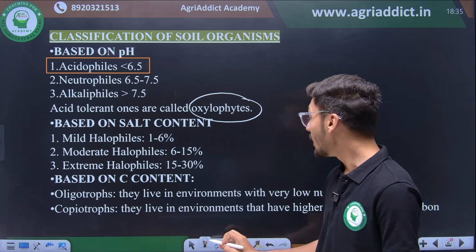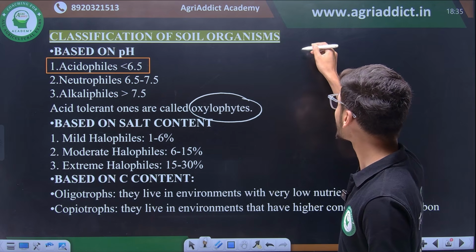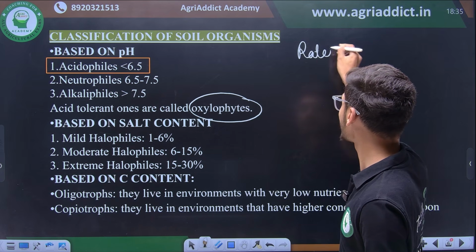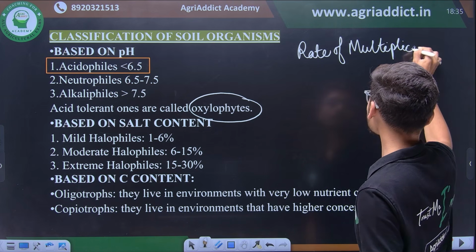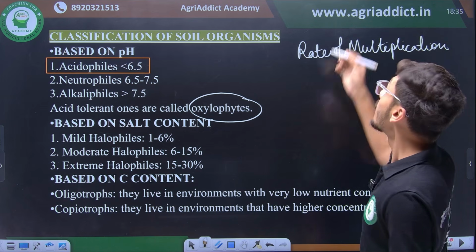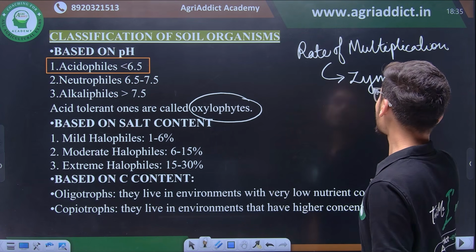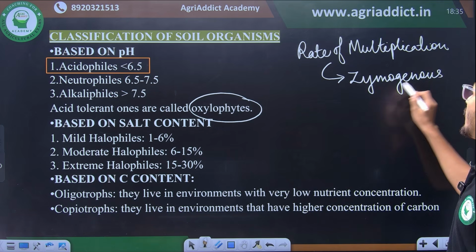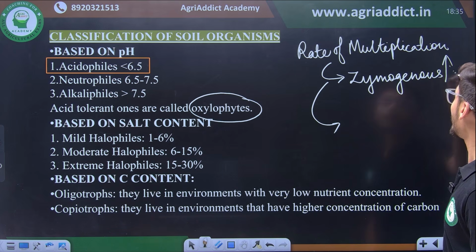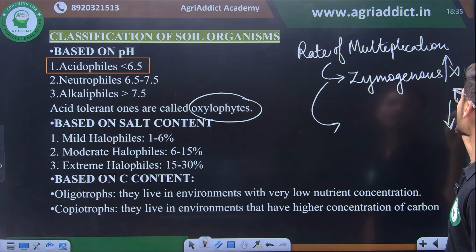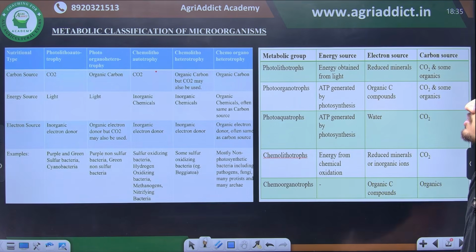Apart from these different categories, there is another important category of rate of multiplication. On the basis of rate of multiplication, soil organisms can be classified into zymogenous and autogenous category. Zymogenous are the ones which have rapid rate of multiplication, and autogenous are the ones which have slow rate of multiplication. So these are the very important categories of soil classification.